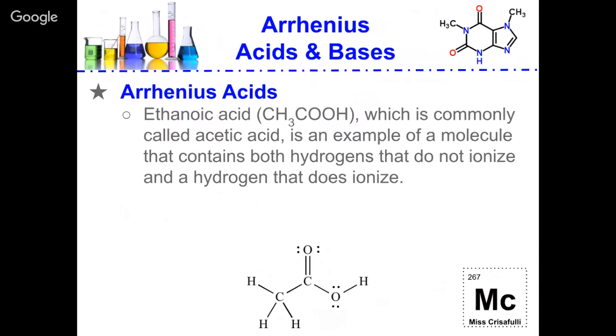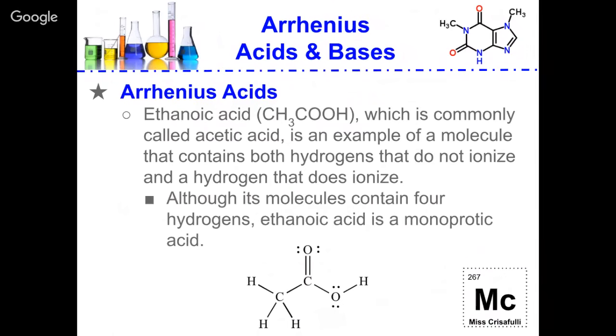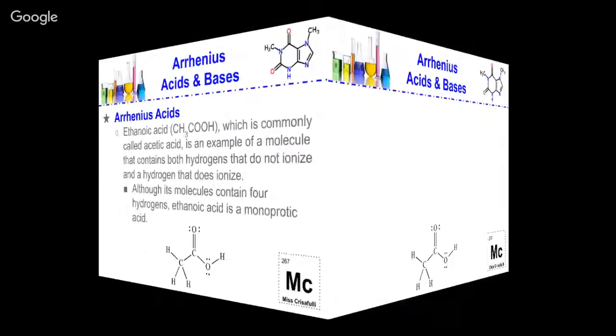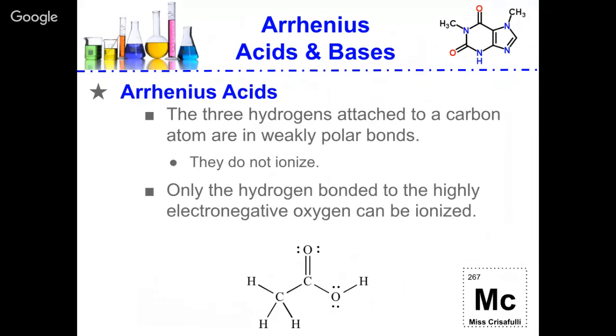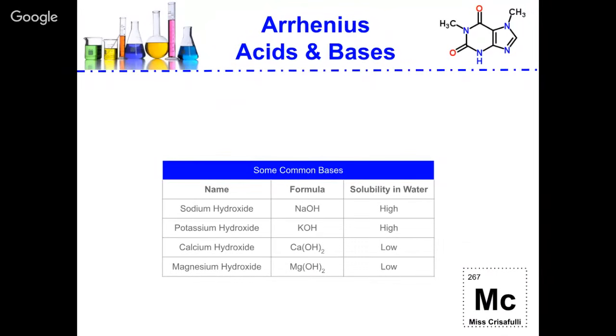Ethanoic acid, which is commonly called acetic acid, is an example of a molecule that contains hydrogens that do not ionize and hydrogens that do ionize. The hydrogen that's going to ionize here is the one to the right that's connected to the oxygen. That means ethanoic acid is a monoprotic acid because it only gives up that one hydrogen. The 3 hydrogens attached to the carbon atom are weakly polar, so they do not ionize. The only one, like I said before, that is going to ionize is the one attached to the oxygen. So that's all about Arrhenius acids.